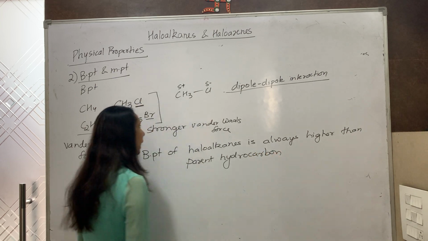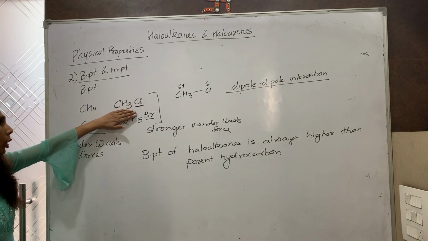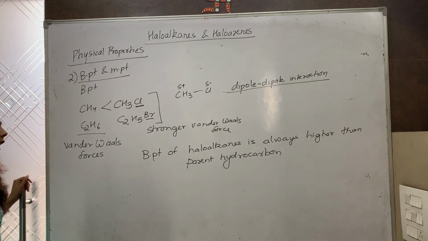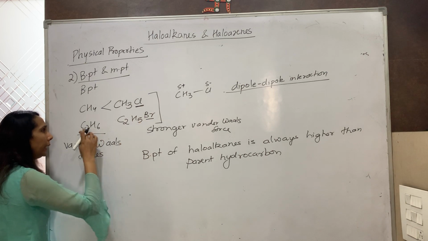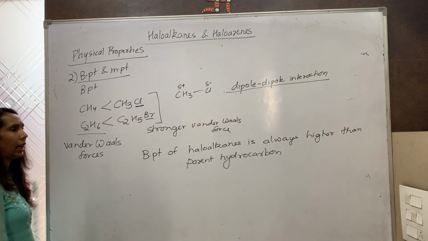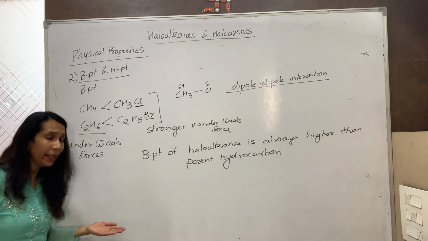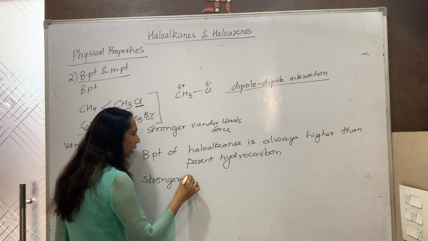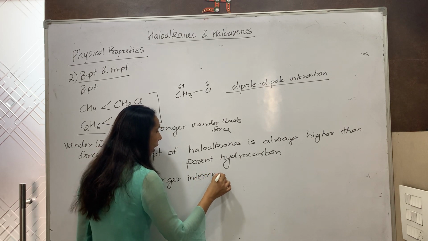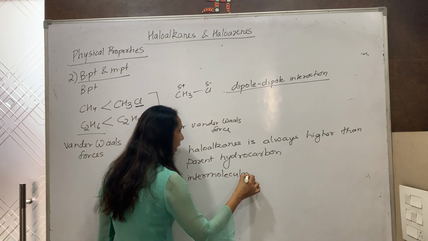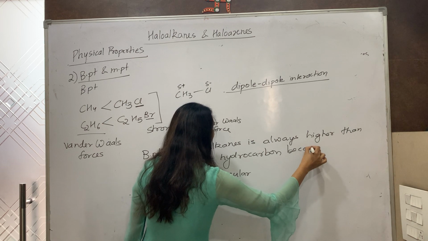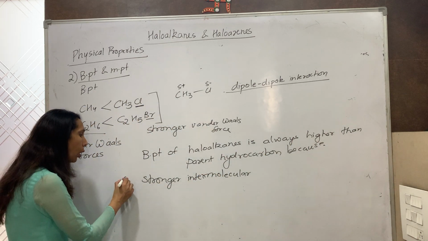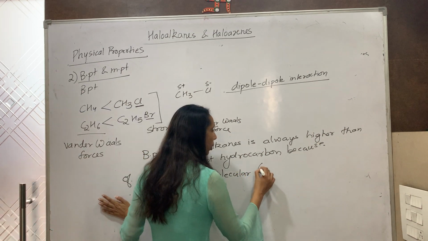Again, I'm repeating. If I compare the boiling point of chloromethane and methane, chloromethane will have a higher boiling point. If I compare the boiling point of bromoethane and ethane, bromoethane will have the higher boiling point. Why? Because of the stronger intermolecular forces.